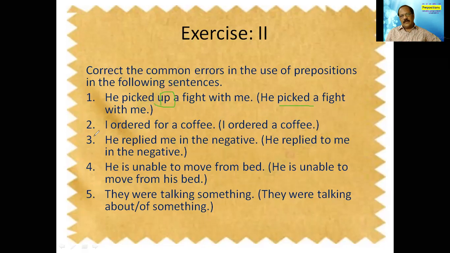I ordered for a coffee. Not for a coffee, but you have ordered a coffee, isn't it? So I ordered a coffee is enough. For is not necessary here. If you look at these two sentences, we have used the preposition unnecessarily. This preposition is not at all required. Then, he replied me in the negative. Not he replied me, but he replied to me. He gave some reply to me, isn't it? So he replied to me in the negative. Without to, the meaning will be different.